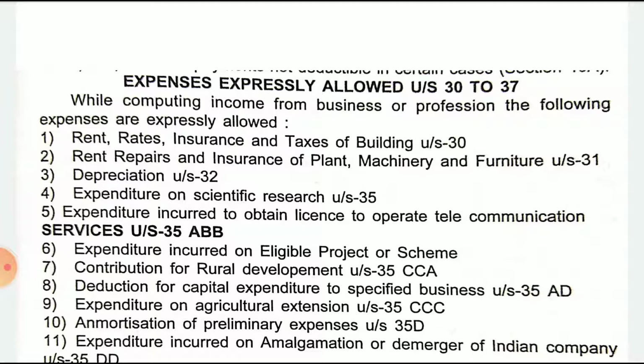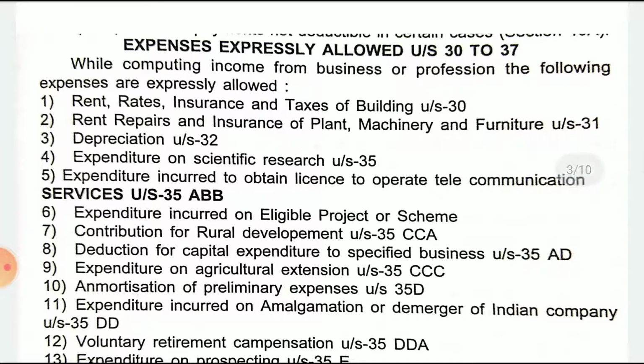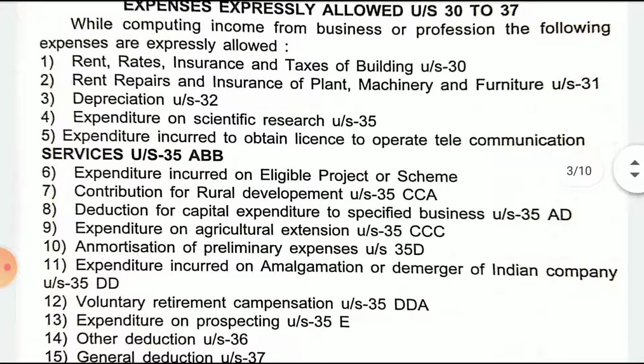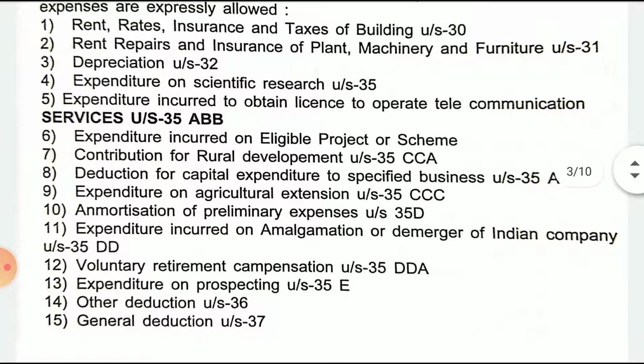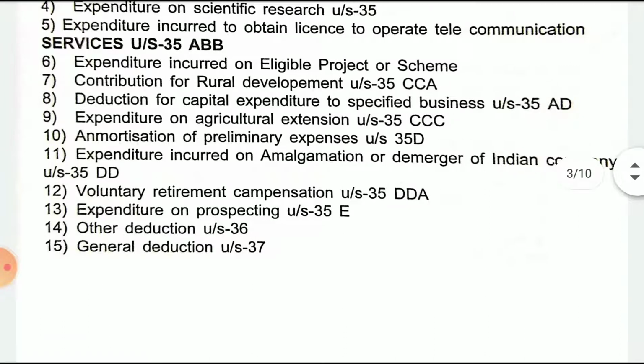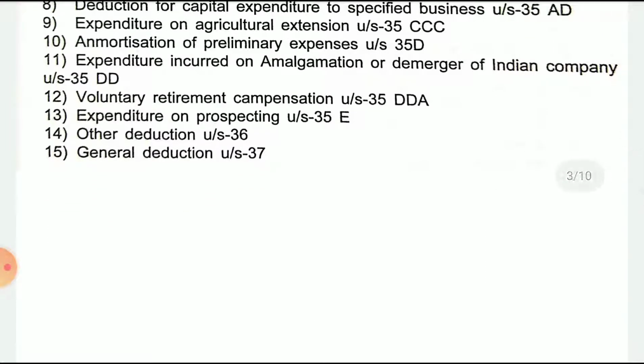Rent, rates, insurance and taxes of a building, rent, repairs, insurance of plant, machinery, furniture, depreciation, expenditure on scientific research, expenditure incurred to obtain the license to operate telecommunication services, expenditure on eligible project or scheme, contribution for rural development, deduction for capital expenditure of specified business, expenditure on agricultural extension, amortization of preliminary expenses, then expenditure incurred on amalgamation or demerger of an Indian company, voluntary retirement compensation, expenditure on prospecting, other deductions, general deductions.